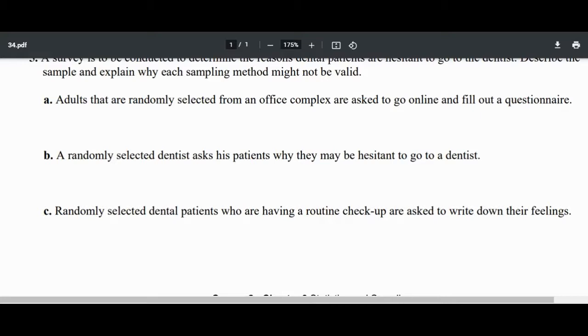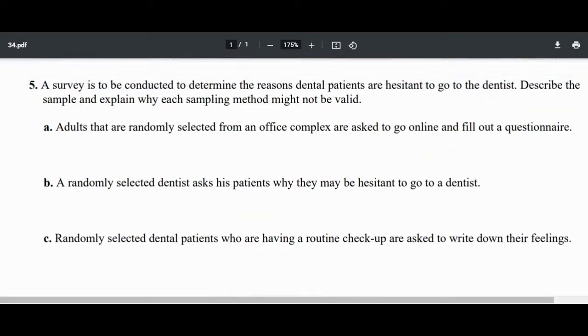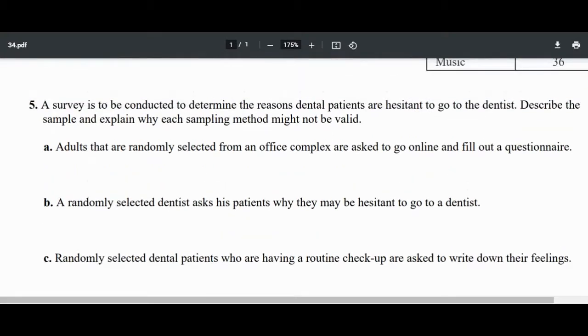And we know that children, teenagers, young adults, older adults all go to the dentist. So just asking one type of person that goes to the dentist is probably not a good sample. B, a randomly selected dentist asks his patients why they may be hesitant to go to a dentist. Okay, so this is going to be a convenient sample because it's convenient to him. Probably not going to be a good sample. It wouldn't be very valid.